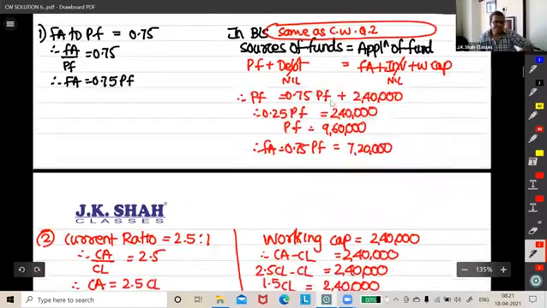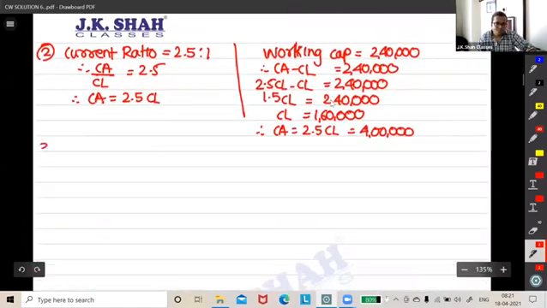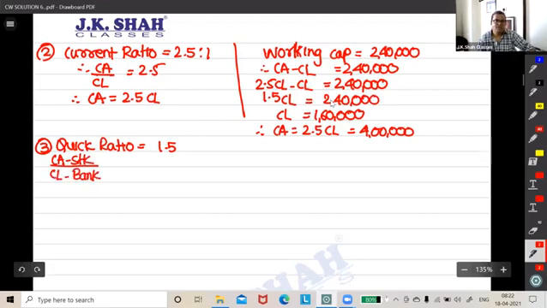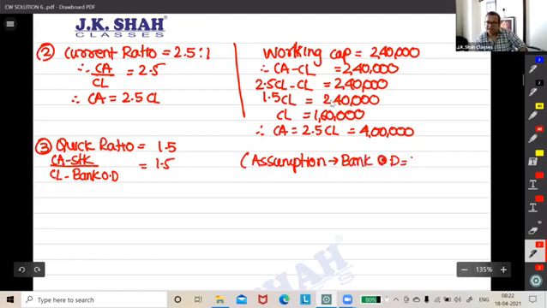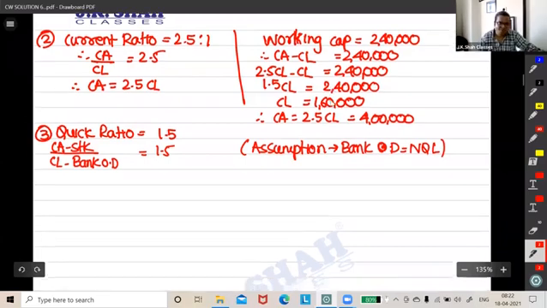For that, you use quick ratio. And that is the reason the quick ratio is given. Quick ratio is how much? 1.5 is to 1. Therefore, current assets minus stock over current liabilities minus bank OD is 1.5. We subtracted bank OD. What does it mean? What is our assumption? Our assumption is that bank OD is NQL, non-quick liability, as usual.